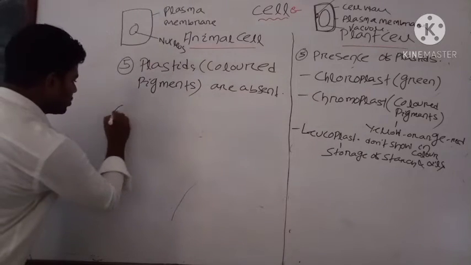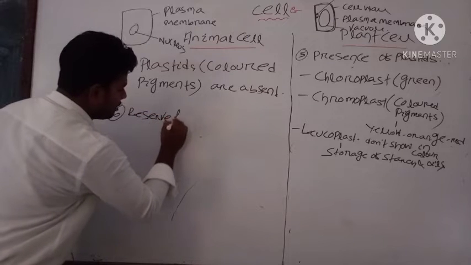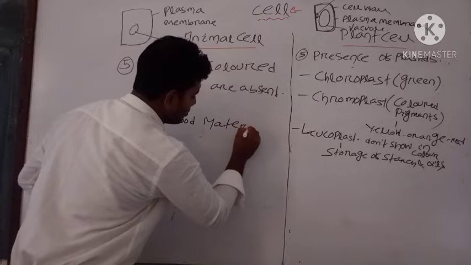Then the next one is reserve food material.